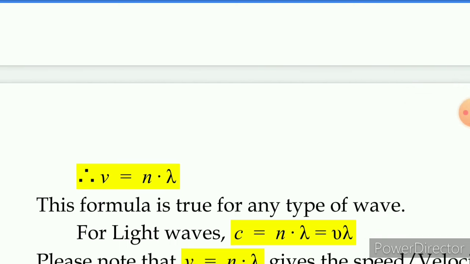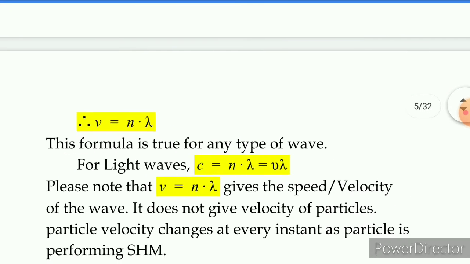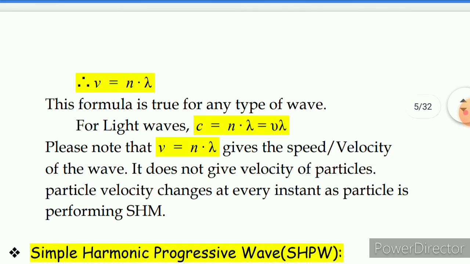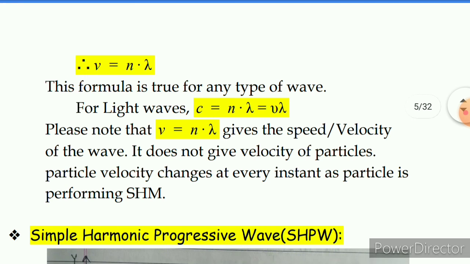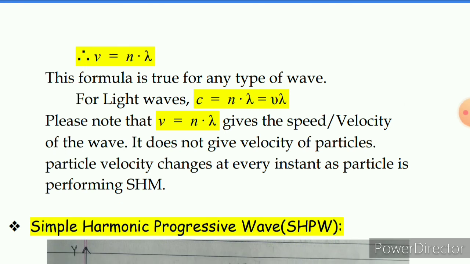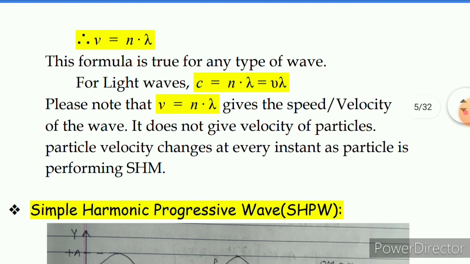Please keep in mind that this equation v is equal to n lambda is correct for any type of wave. Let the waves be transverse, let the waves be longitudinal, or let the waves be electromagnetic. For every kind of wave, this formula holds true, that v is equal to n lambda. Of course, when you talk about light waves, instead of velocity, the general symbol for speed is c. Frequency is either written as n or as nu. Wavelength, of course, is denoted by lambda. So in case of light waves, we can write that equation as c is equal to nu lambda.